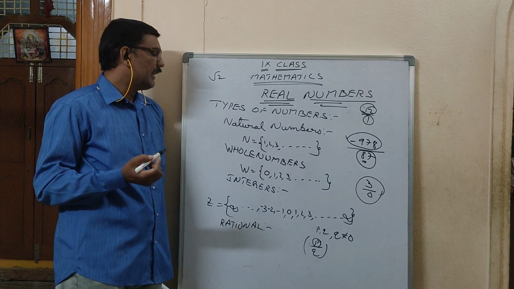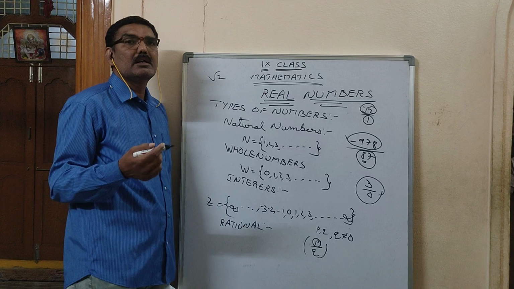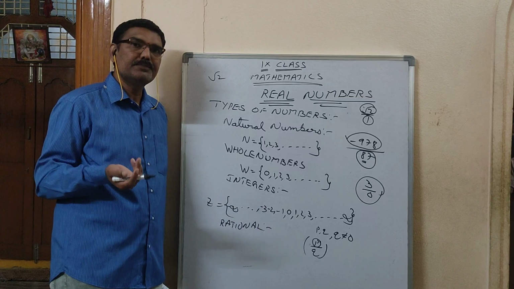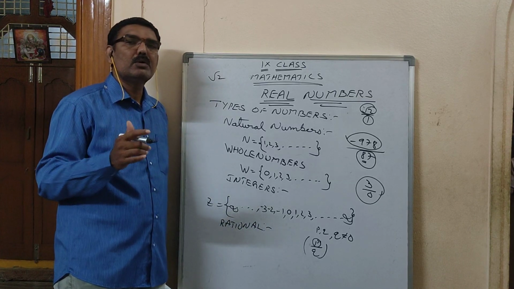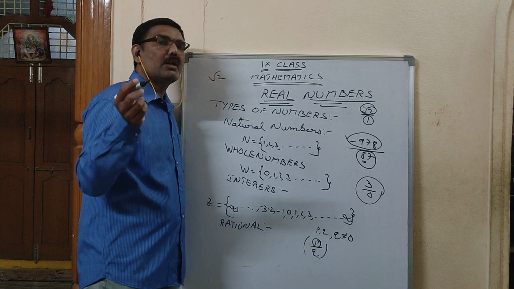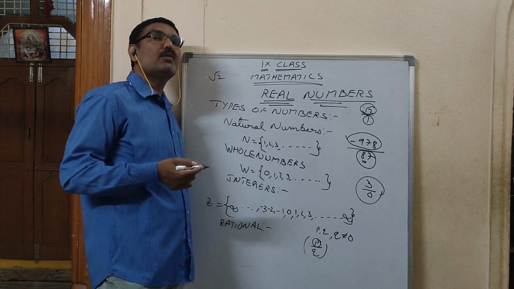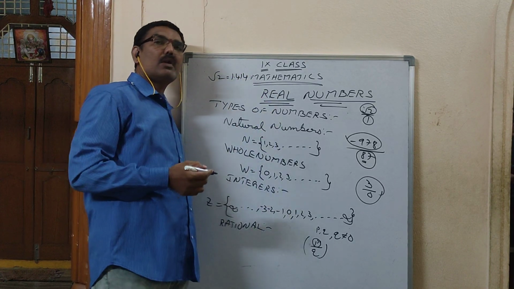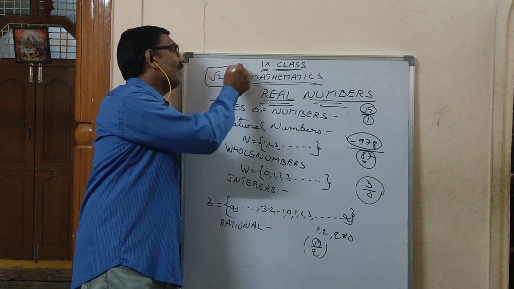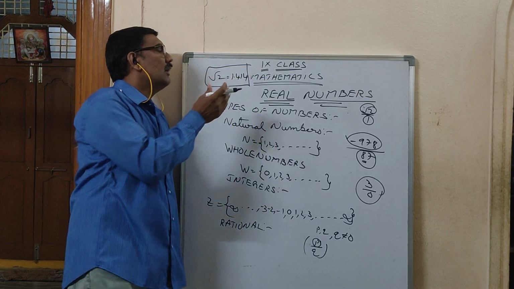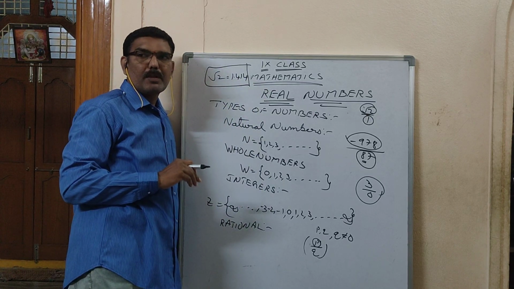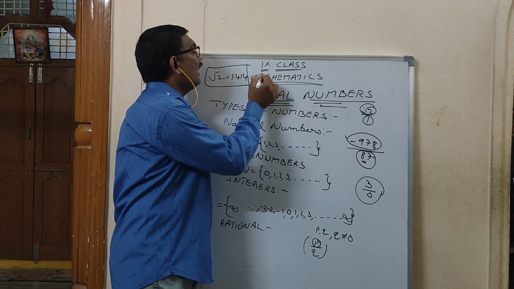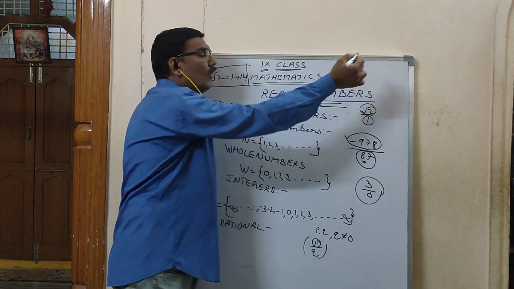So here, the irrational number definition, if anyone asks, is a non-repeating, non-terminating decimal. If you ask any teacher or any student what the value of root 2 is, they will say 100%, 1.414. It is not the exact value. It is an approximate value, because no one can say 1.414 and it goes on. There is no end at all.